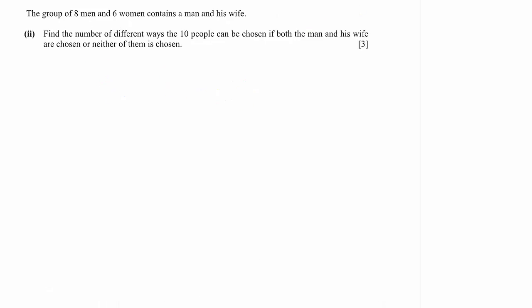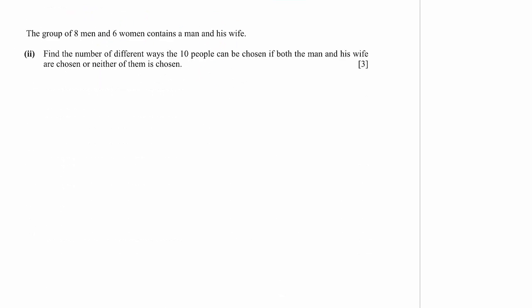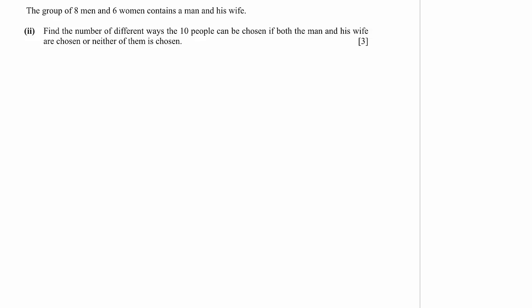The group of 8 men and 6 women contains a man and his wife. Find the number of different ways the 10 people can be chosen if both the man and his wife are chosen or neither of them is chosen. Now note that we're not giving particular numbers to men and women now. That was only in part 1. And so altogether, these are 14 people.